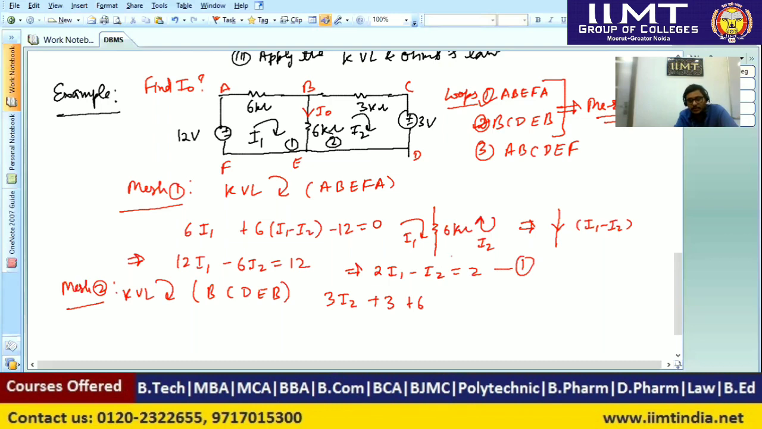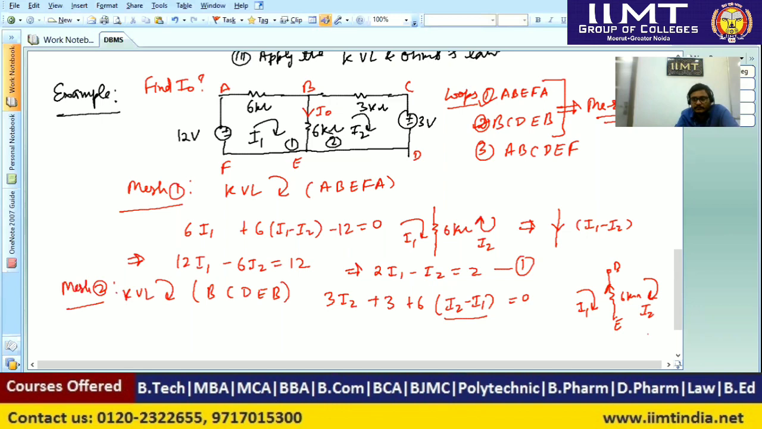Now we have to calculate the current in the EB branch, E to B, that is in the upward direction. In mesh number 2, that is the right side mesh, current is moving upwards, and in the left side mesh, current is moving downwards. So the net current in the upward direction will be 6 times I2 minus I1, and it will be equal to 0. Across this 6 kilo ohm branch, we are moving from point E to point B, that is in the upward direction. Here current is I1 and here current is I2. So the net current in the upward direction will be I2 minus I1. So we have applied that here.